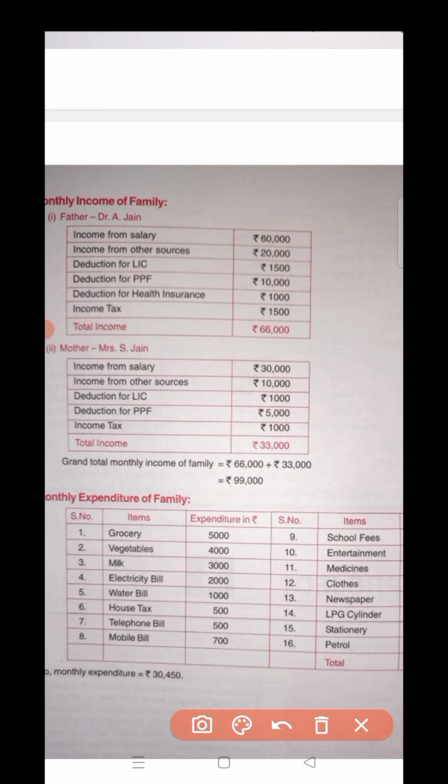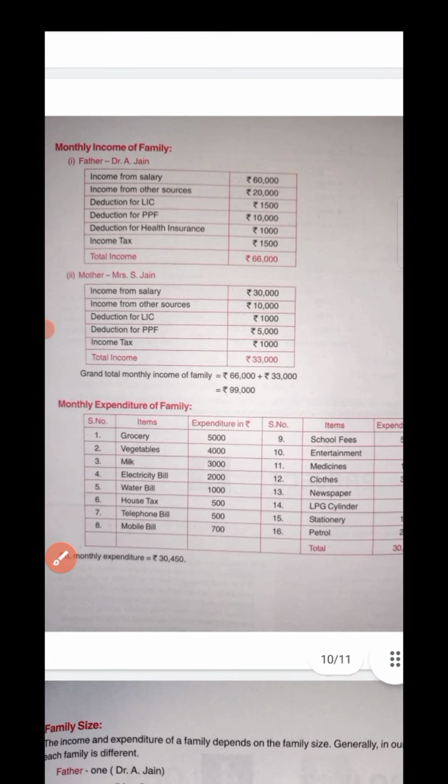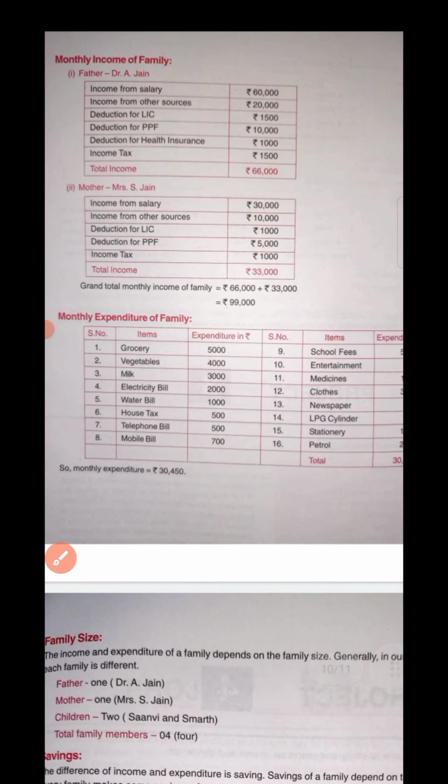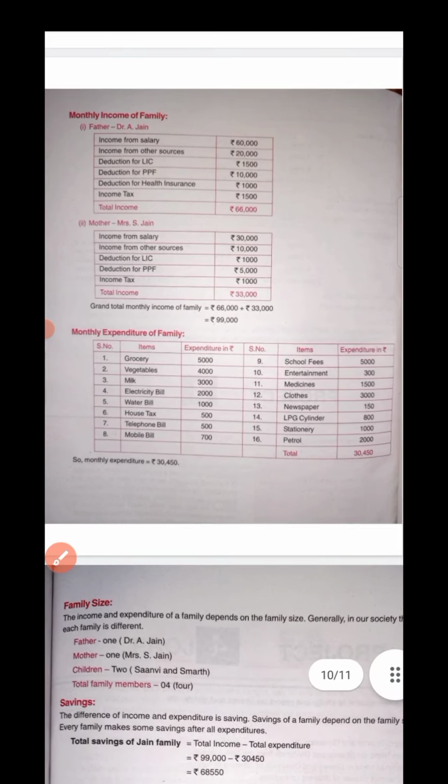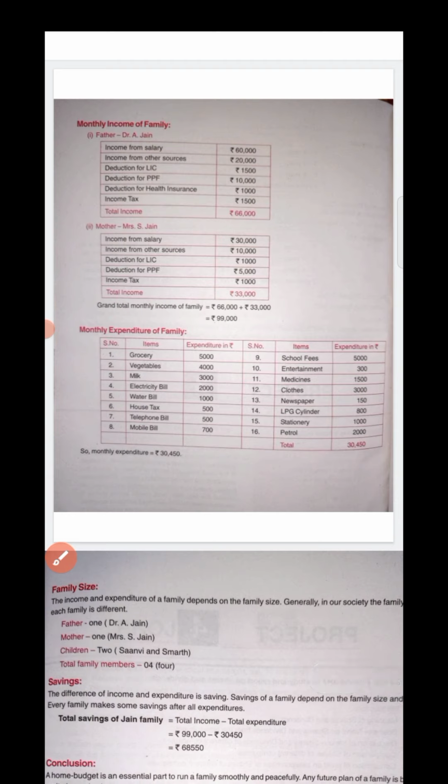Okay, now next comes your monthly expenditure. This was your income, but if it was your income, then there is some deduction also, some expenditure also. So 99,000 is the income from father and mother, but for the expenditure you can see, grocery is 5,000, vegetable is 4,000, milk is 3,000.